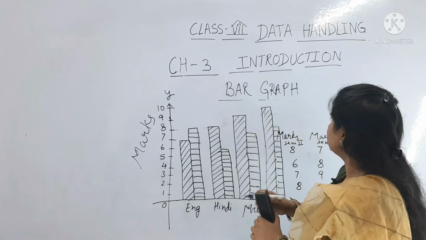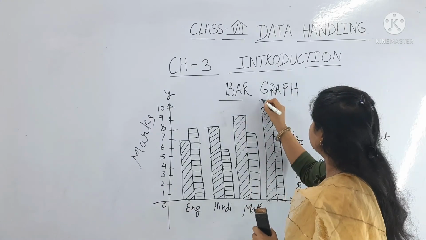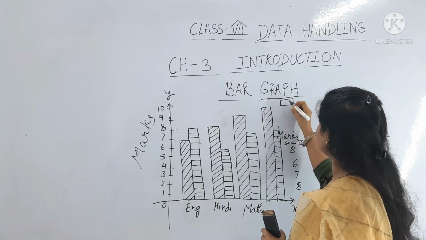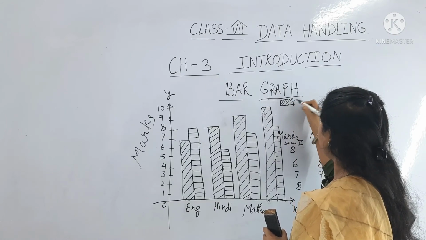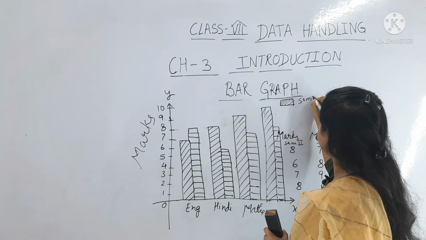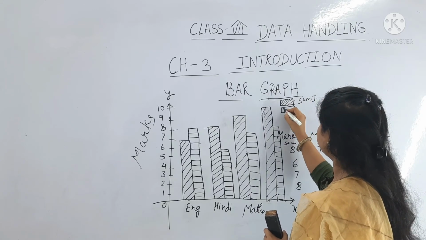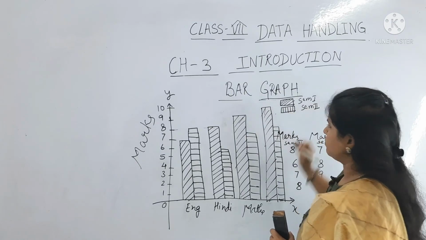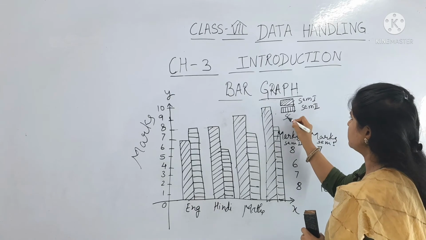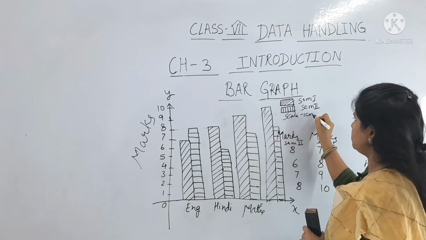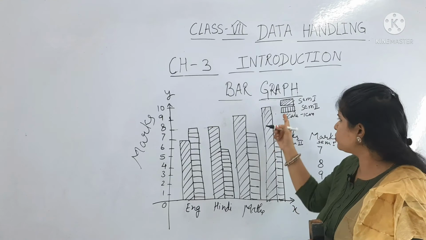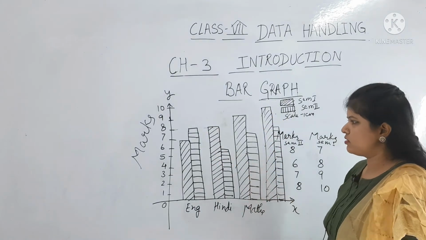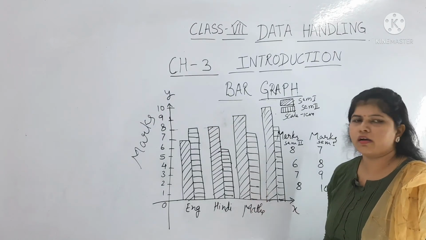So you have to write here also, this is for semester 1 and this is for semester 2. Okay, and the scale is 1 centimeter. Like this you have to denote it for plotting the bar graph. So like this is the single and double bar graph.